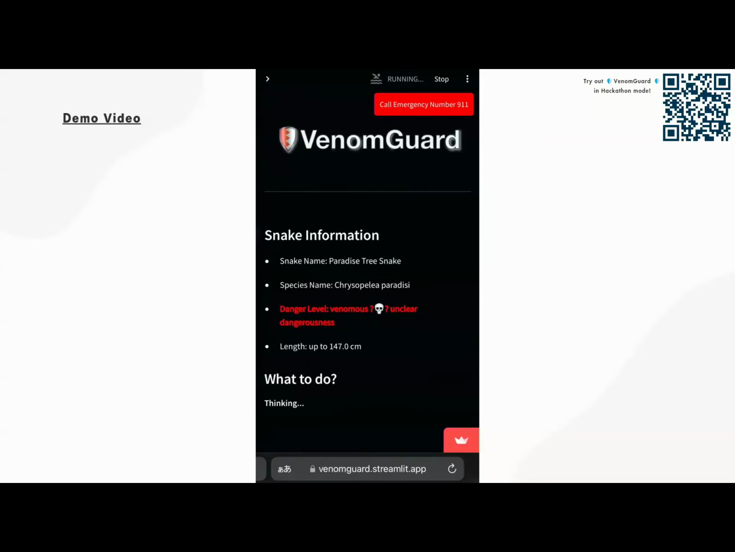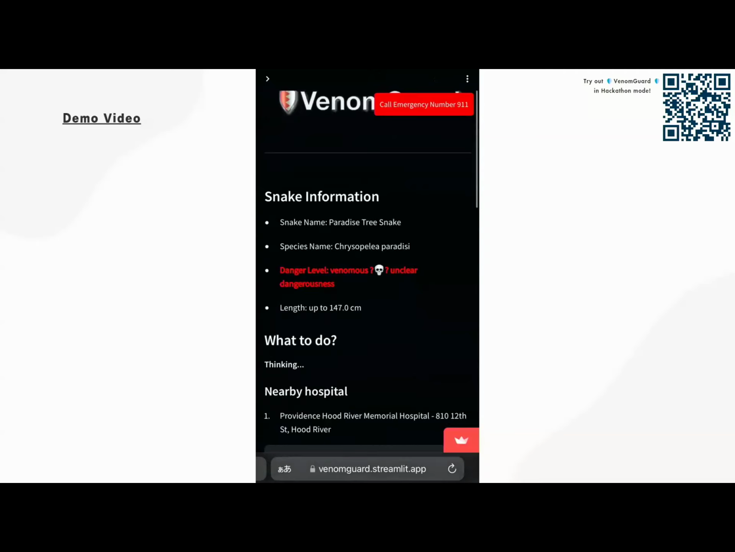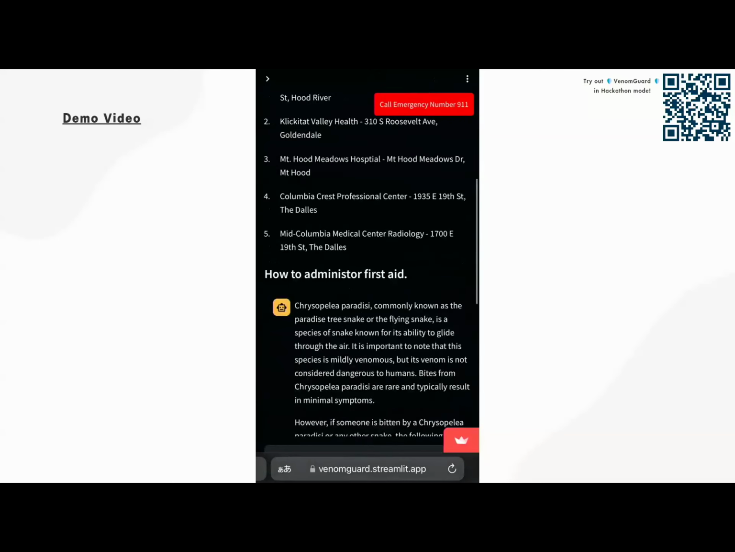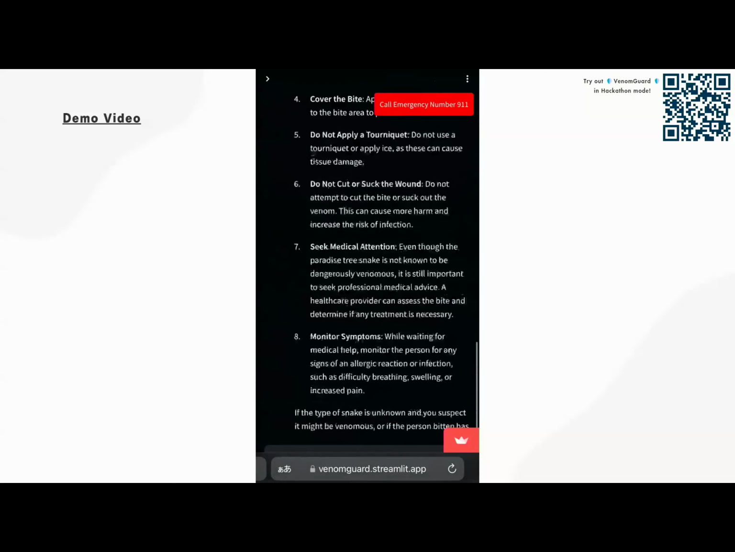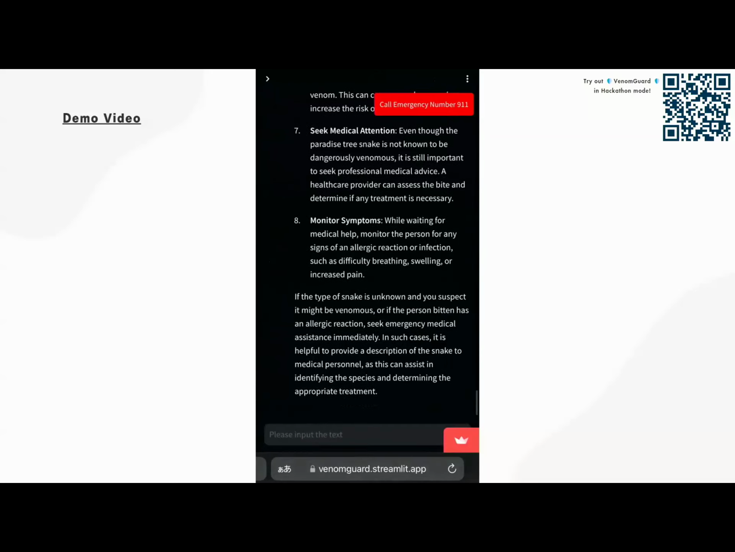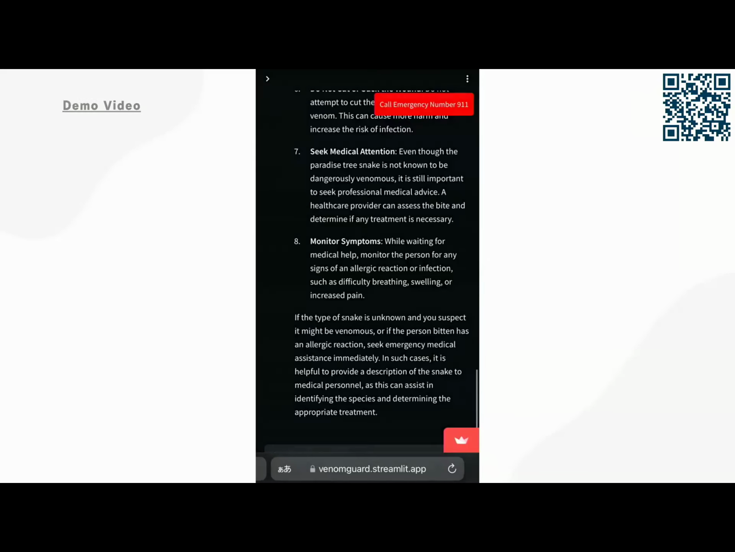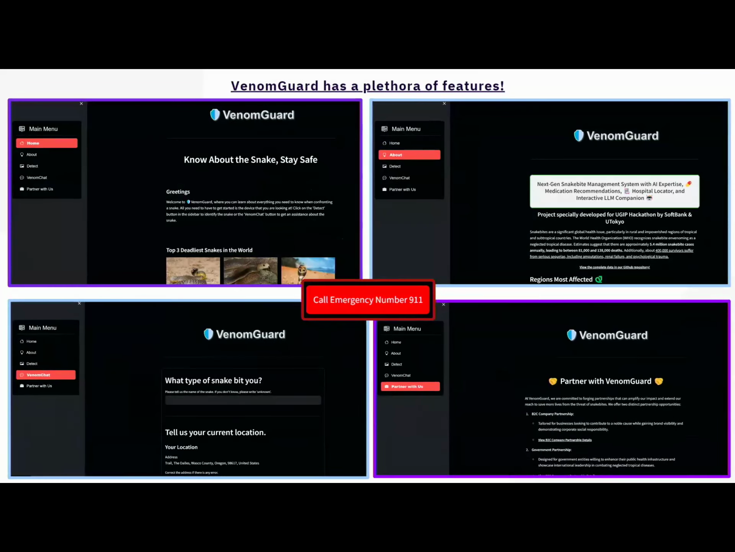The model just takes some time because of limited computational power. But we basically get the nearby hospital list according to the person's address, and we also get an idea of how we can save the person in time by giving them first aid. This is not all. Our app has a plethora of features.